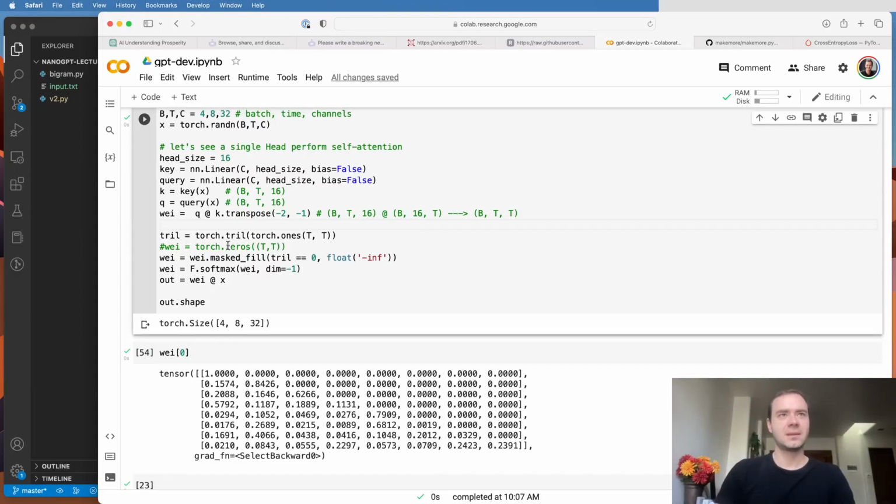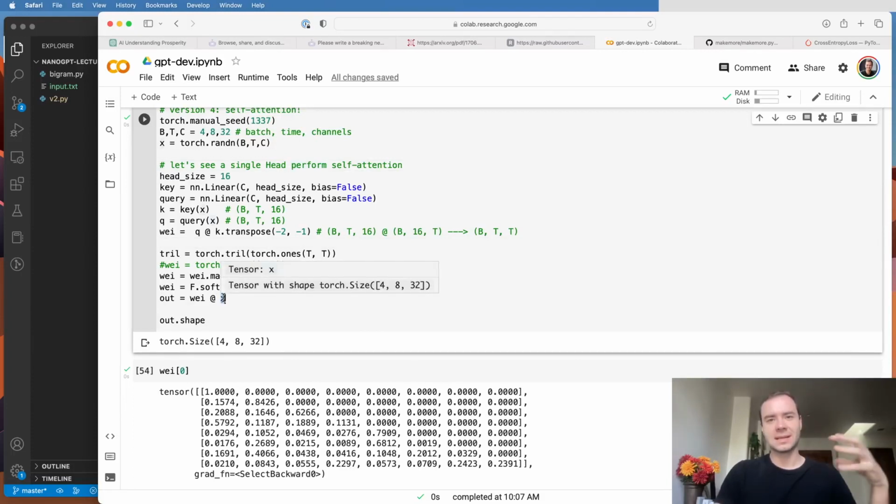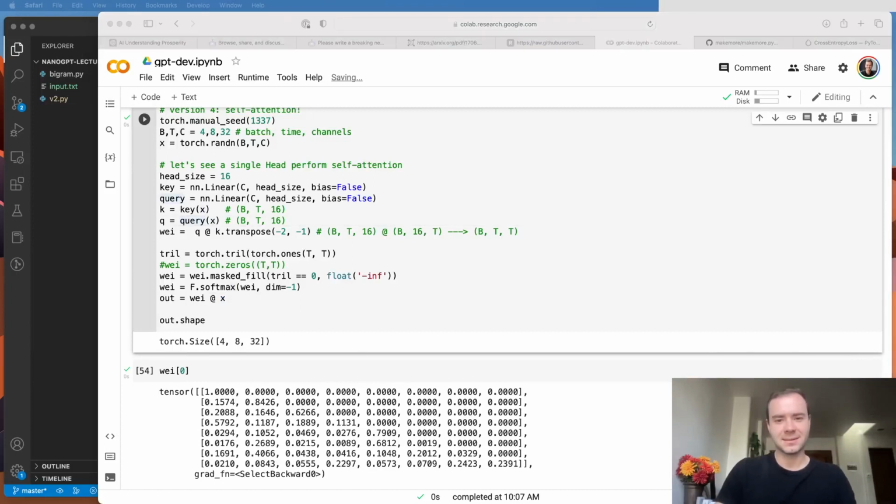So that's wei, and it's not zeros anymore, but it's calculated in this way. Now there's one more part to a single self-attention head, and that is that when we do the aggregation, we don't actually aggregate the tokens exactly. We produce one more value here, and we call that the value.